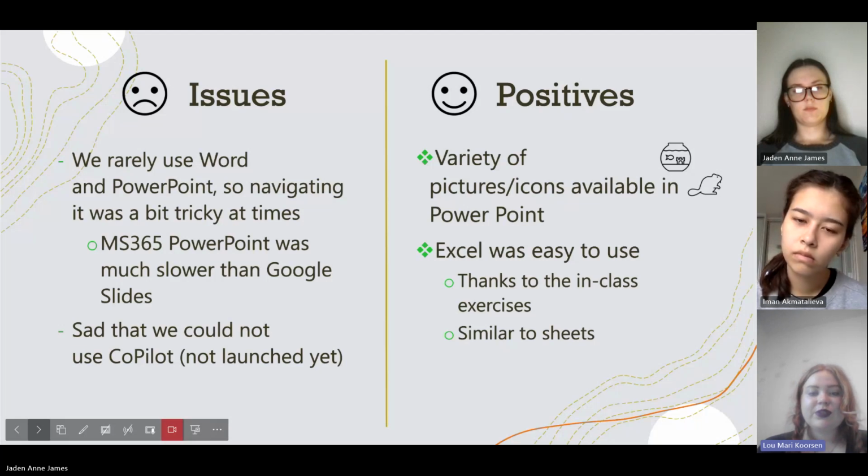But the positives were that there were a variety of pictures and icons available in PowerPoint, and Excel was easy to use thanks to the in-class exercises, and it is fairly similar to Sheets as well.